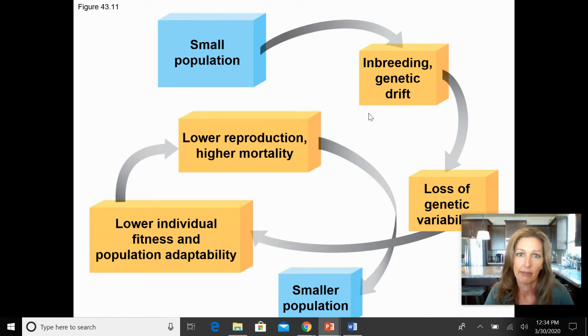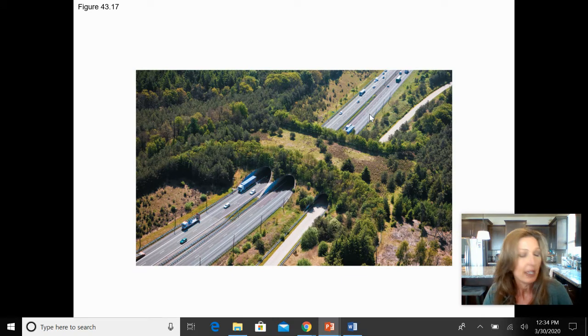So just make sure you recognize what that means when we talk about an extinction vortex that small populations might be in. Now, 43.3 is really interesting and good reading when it talks about regional conservation. With regional conservation and trying to help sustain biodiversity, humans are actually learning from their mistakes and trying to implement these broad-based conservation mechanisms in order to be able to coexist.